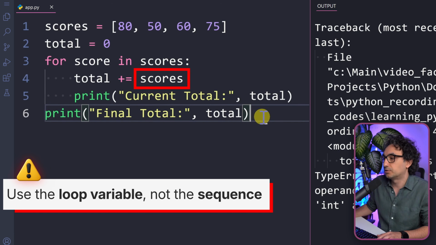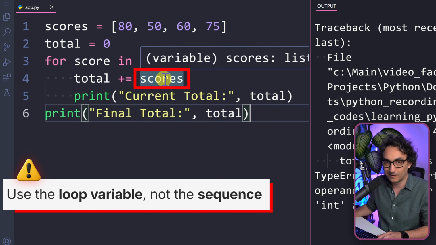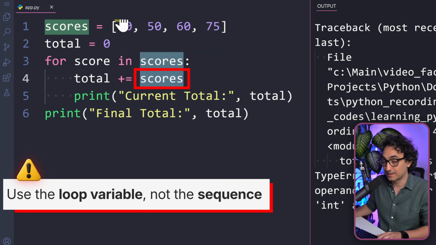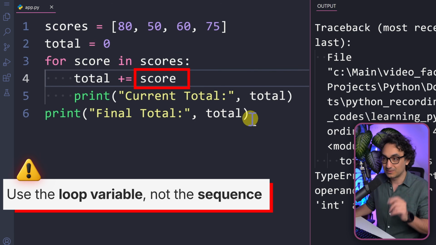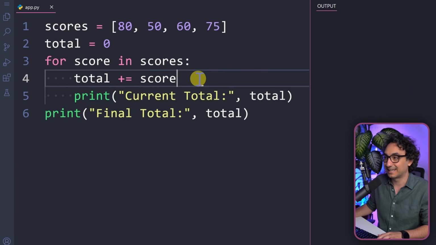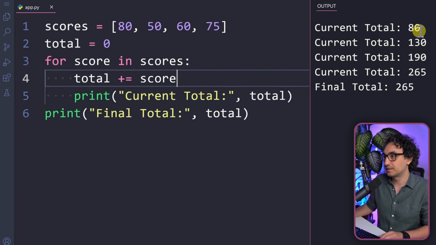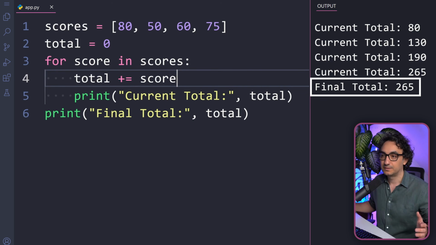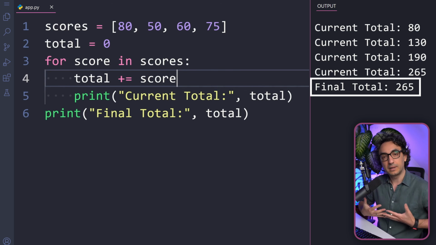We got an issue because this is wrong. You cannot use the scores, the sequence. You have to use the variable. So the score, not the scores. We use the scores only for the iteration. So let's try again. And now, as you can see, it is working. First we have the current total 80, then plus 50, 130, 190, and the final total is going to be 265. So as you can see, we can use it in order to do some aggregations.